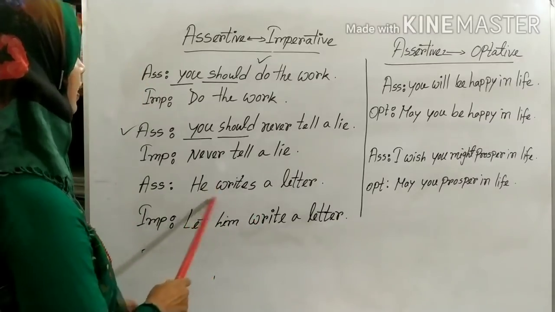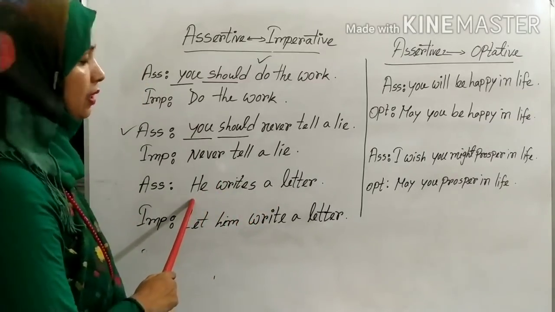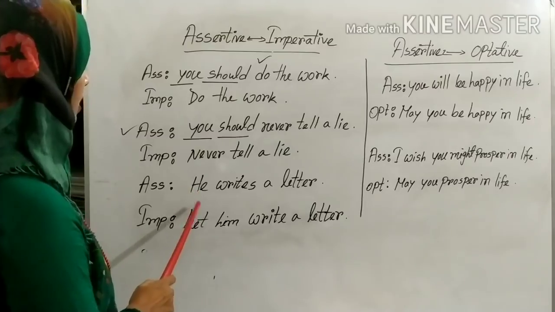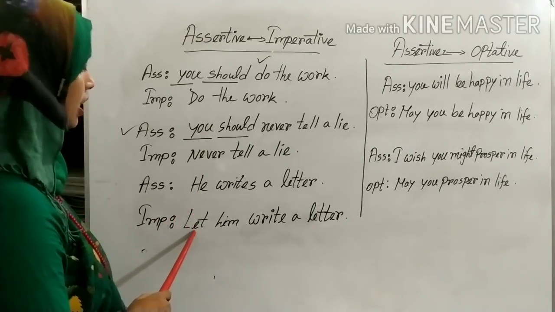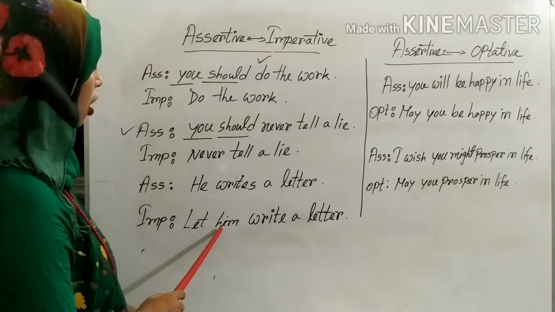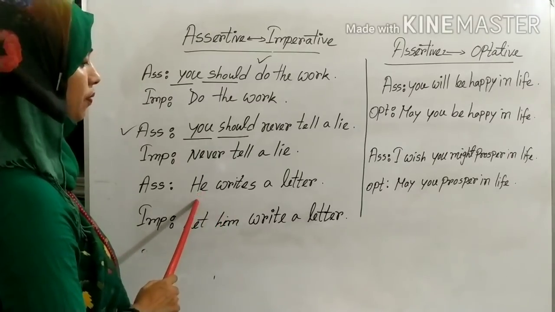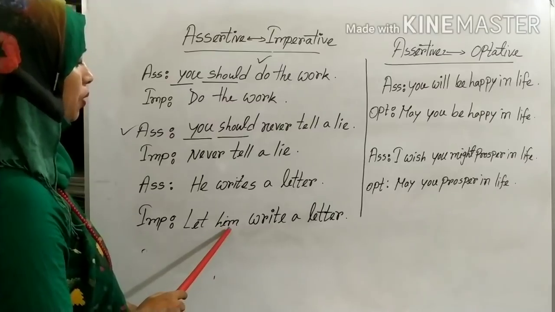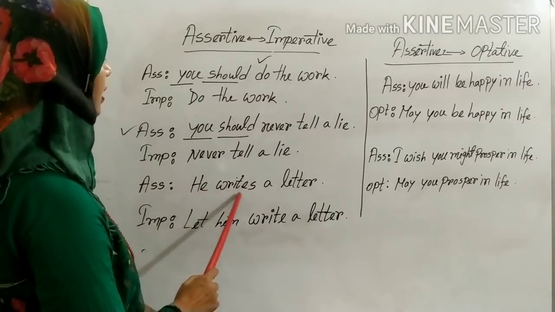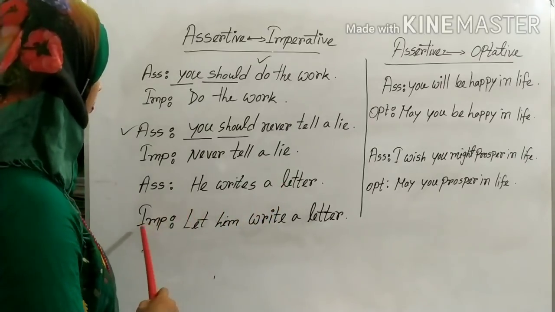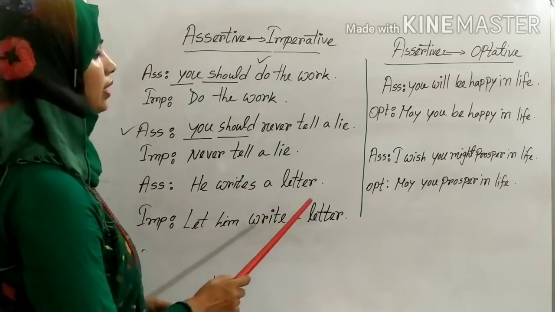So here he writes a letter. He is third person singular number. We can start with let for making it imperative sentence, and after let you will write the objective form of subject. Here him is the objective form of subject he. So he writes a letter, you will write it into imperative form, let him write a letter.